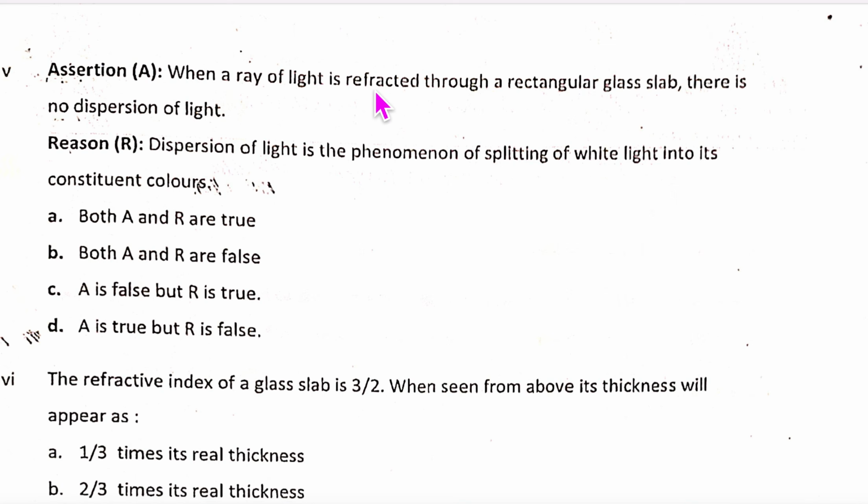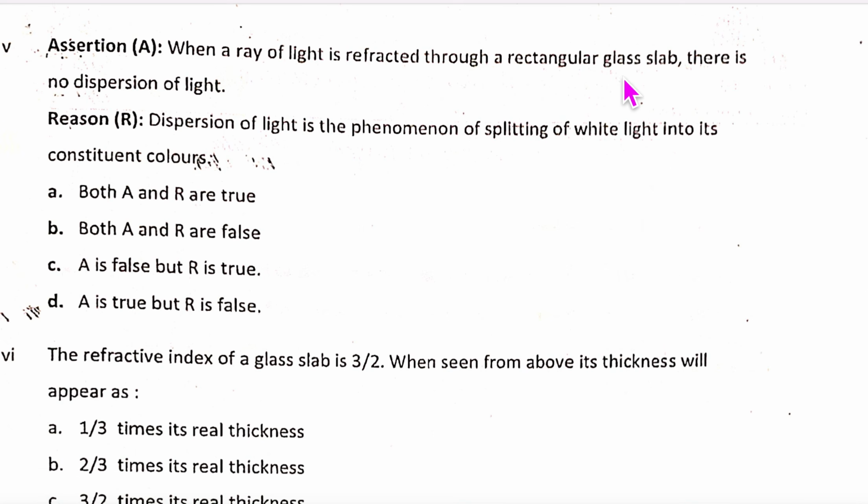Okay, assertion. When the ray of light is refracted through a rectangular glass slab, there is no dispersion of light. And dispersion is splitting of white light. Now over here, splitting of white light into component colors is correct. It is true. But when it is this rectangular glass slab, this is a dubious question. You know what? They did not say white light or monochromatic light. So there's a mistake from the teacher. So false. Understanding?